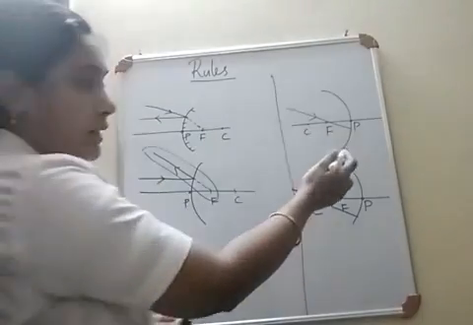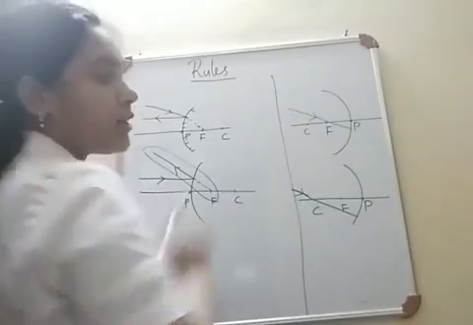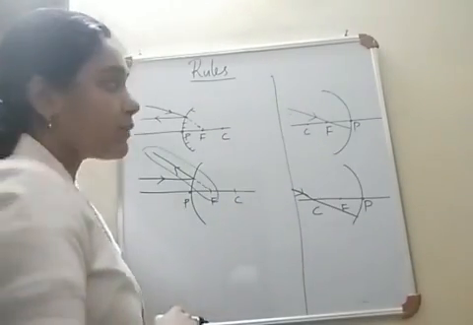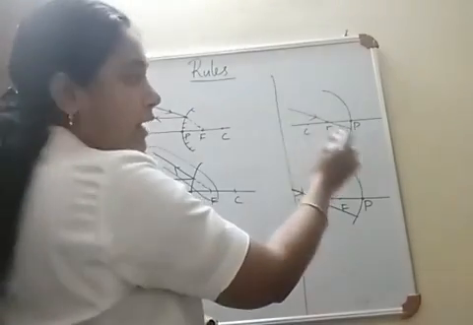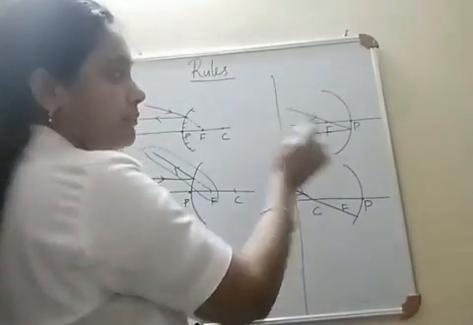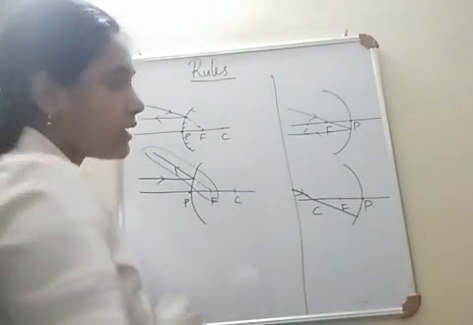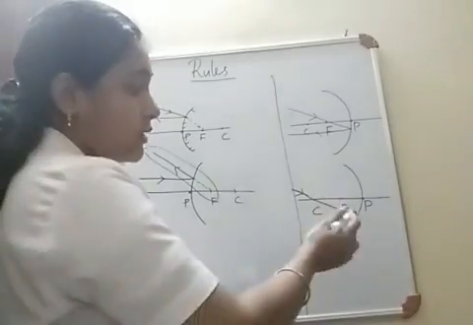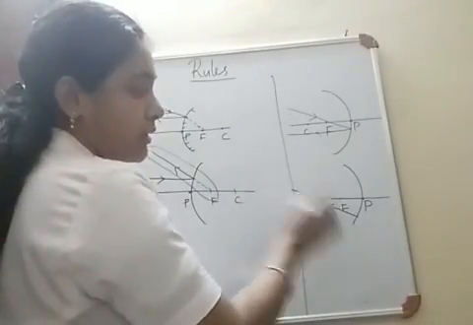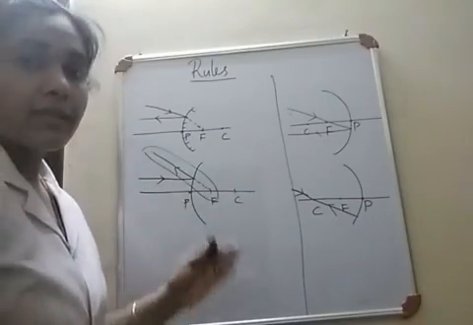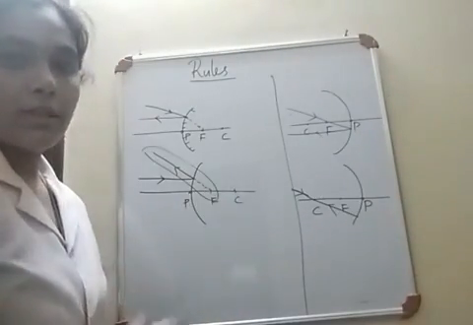Here, this is a concave mirror and this ray is incident on the mirror after passing through the focus. So what is the path of the reflected ray? Yes, the ray which is incident on the mirror through the focus must move parallel to the principal axis. And this ray is incident on the concave mirror through the center of curvature. So after reflection also it is reflected back through the same path. Okay, so you can expect such questions based on these rules.